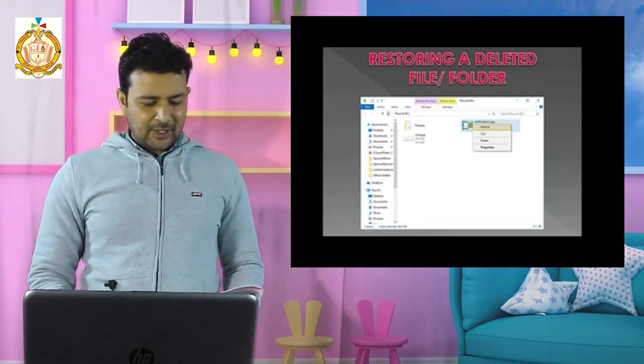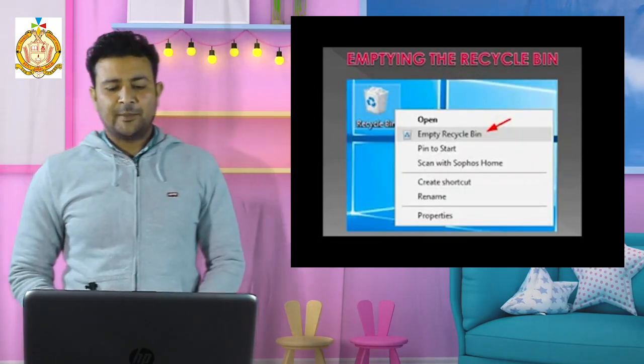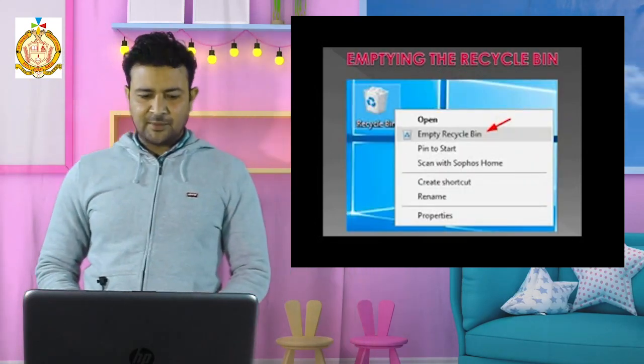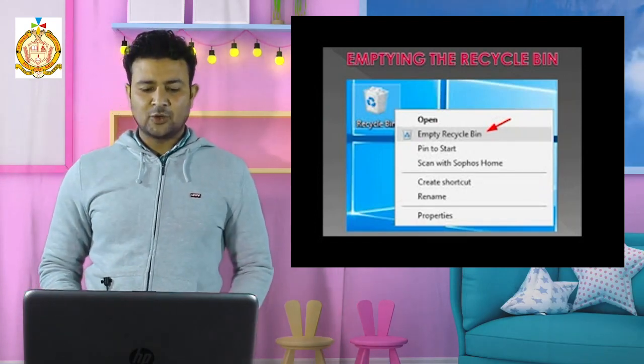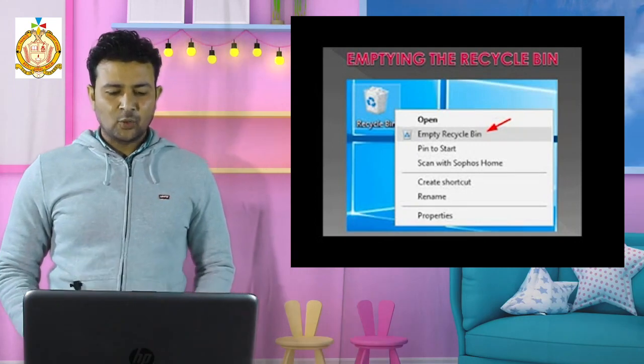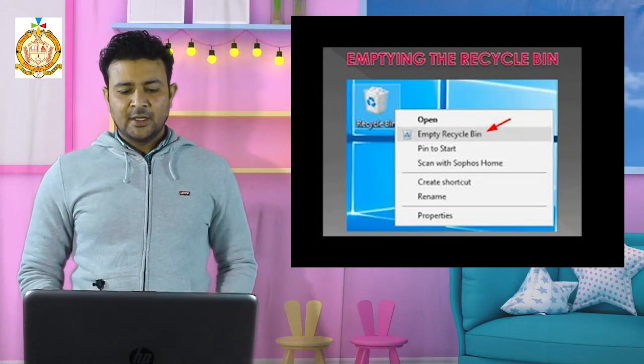Next, empty the recycle bin. Suppose you want to empty the recycle bin, as it is given in the PPT. I told you there is an icon on the desktop, recycle bin. You have to open recycle bin, and as the second option you have to select empty recycle bin.